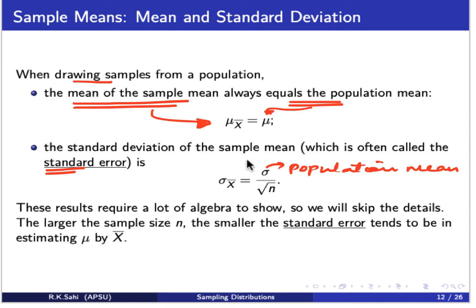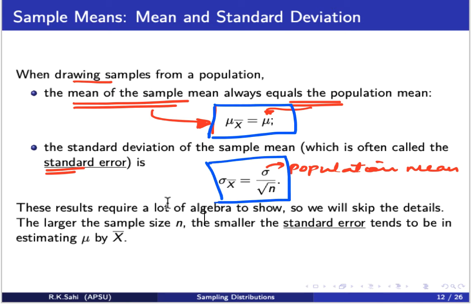Okay, but these two formulas are very, very important for us. Notice what happens: as the sample size grew larger, the standard error, or the standard deviation of the sample mean, was coming closer and closer.